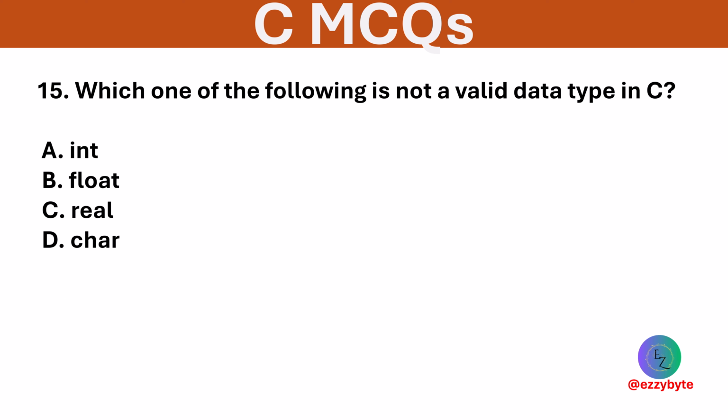Which of the following is not a valid data type in C? Options are int, float, real, and char. Option C is correct. Real is not a standard C data type.